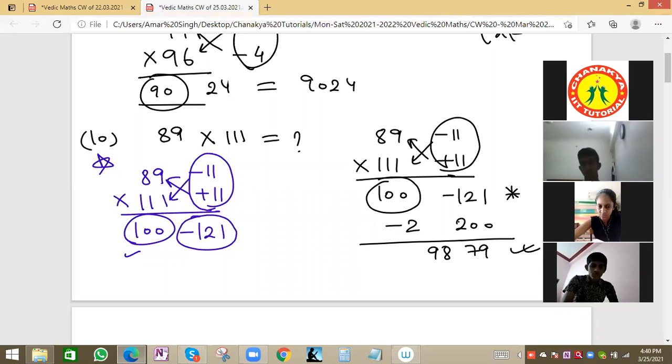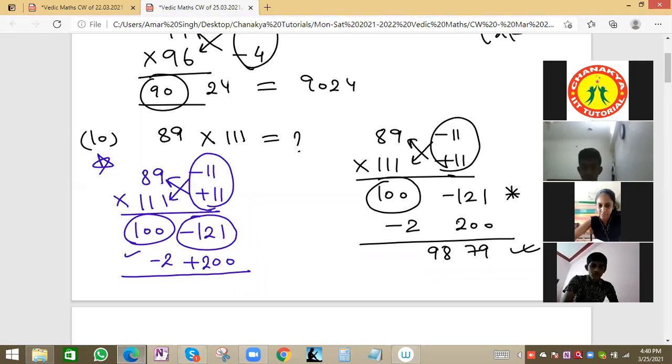What was trick here? If we are getting minus 121, that means more than 100, then we will add plus 200. And here for this term we'll add plus 200, and here we'll subtract minus 2. That is the method, basically. If we are adding 100, we'll see some more questions, so please don't panic. 2 questions are still remaining, so slowly this concept will be more clear.